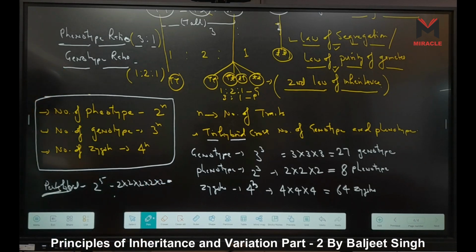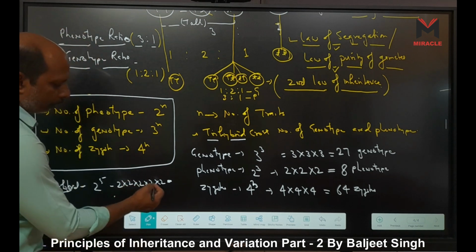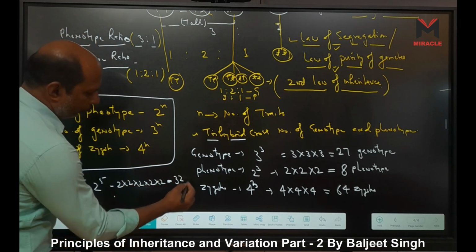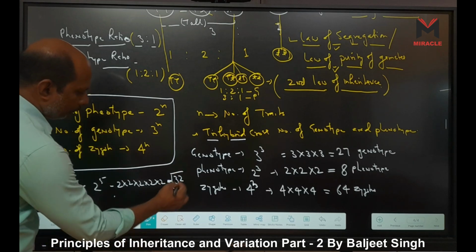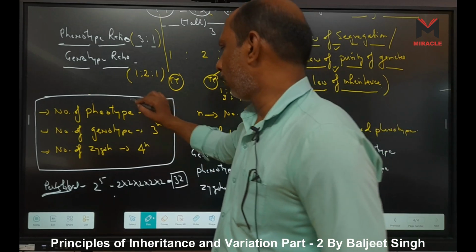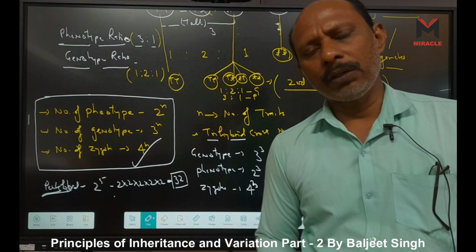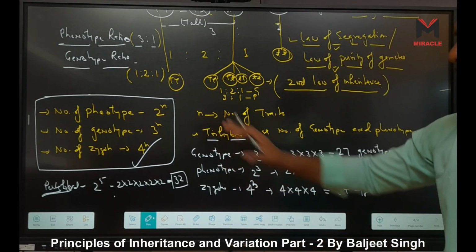Then we get 2, 4, 8, 16, 32 phenotypes. Simply, when you use this law, you easily calculate the number of phenotypes, zygotes or genotypes. Okay.